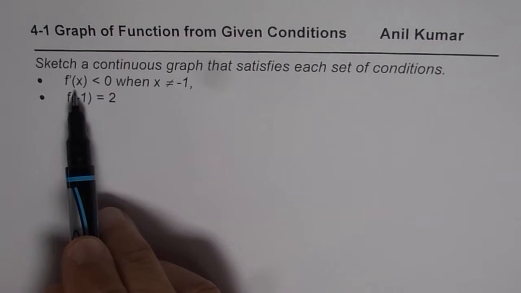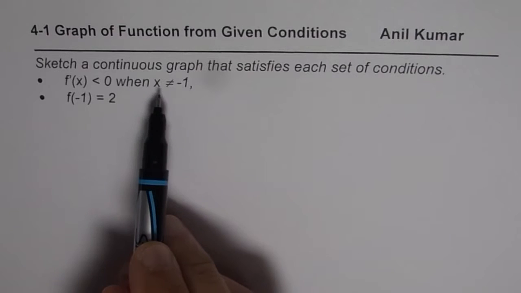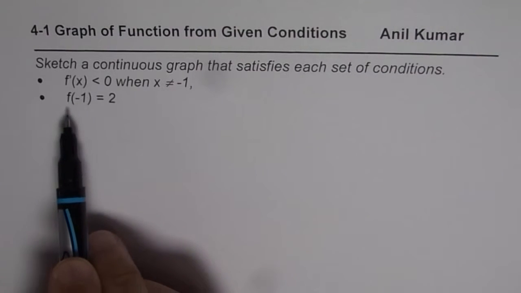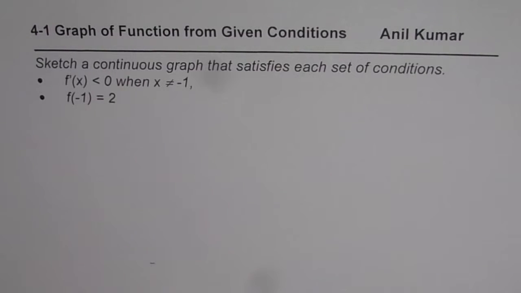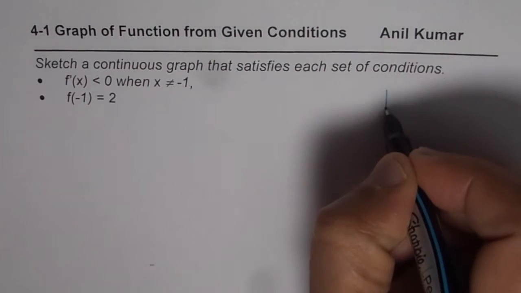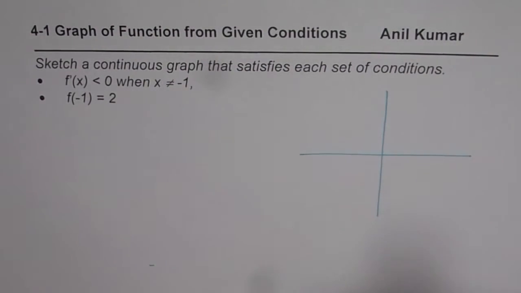f'(x), that means the derivative of the function, is less than 0 when x is not equal to minus 1, and the value of the function f(-1) is 2. So that is the condition given to us. First, let us try to sketch what is given to us, and then from there we will try to sketch the graph of the function.